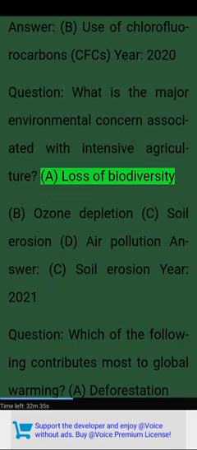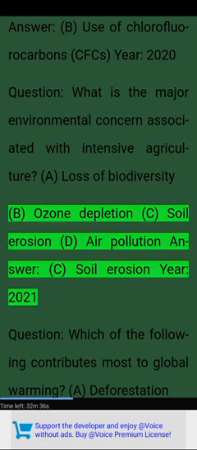Question. What is the major environmental concern associated with intensive agriculture? A. Loss of biodiversity. B. Ozone depletion. C. Soil erosion. D. Air pollution. Answer. C. Soil erosion. Year 2021.